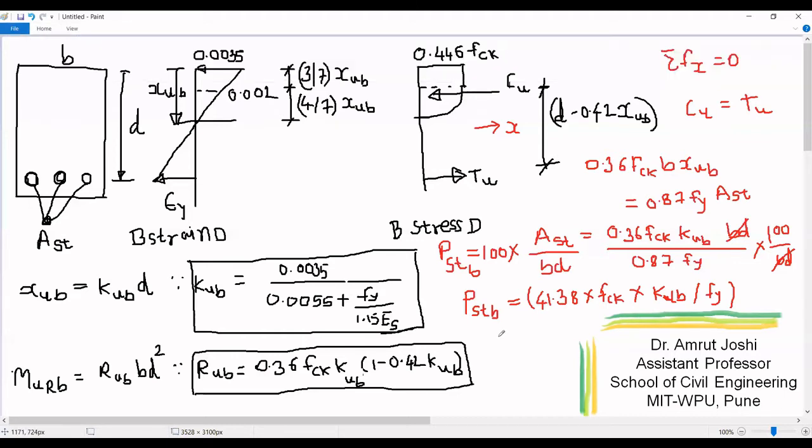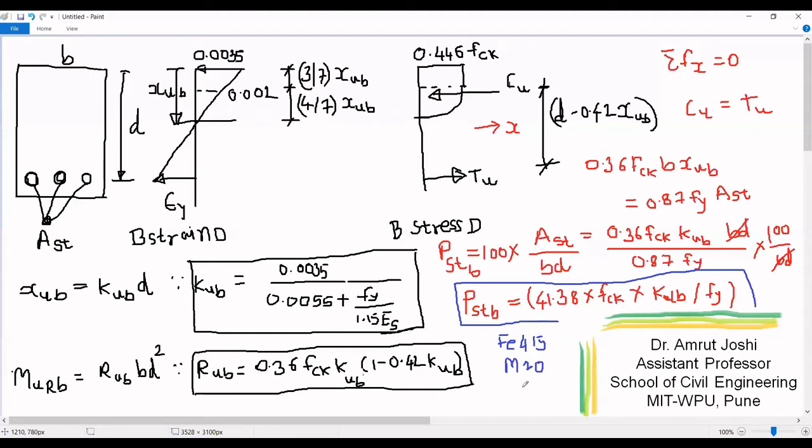Let me find out the value of percentage of balanced steel for Fe 415 and M20 grade concrete.